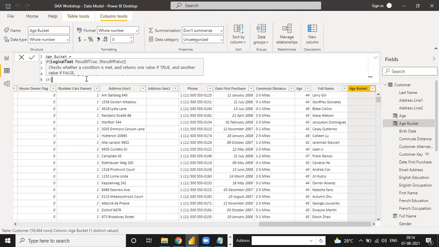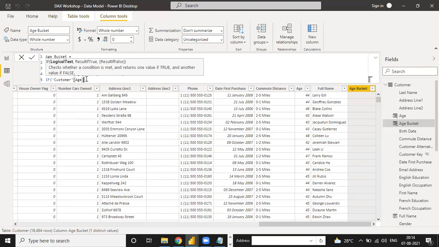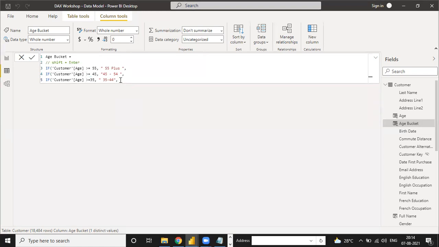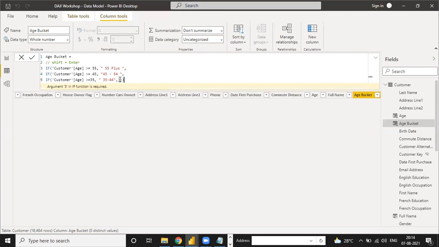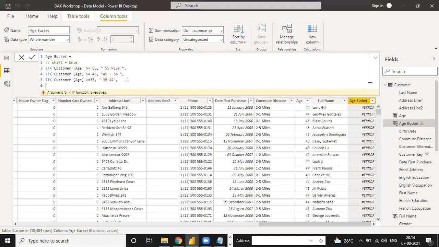Now you can write the third situation as per right. Then customer age, see, if customer age is right now greater than or equal to 35, then we need a new bucket from 35 to 44 and then enter. Now, sorry, we have to shift and enter because there is one more condition. So you can put it there and shift enter.